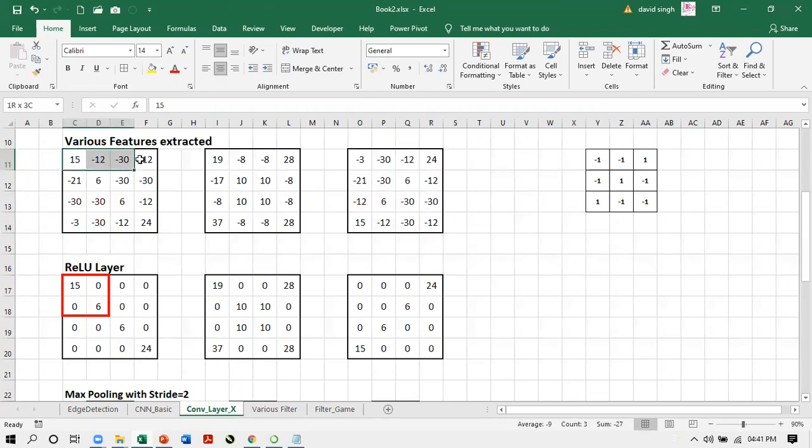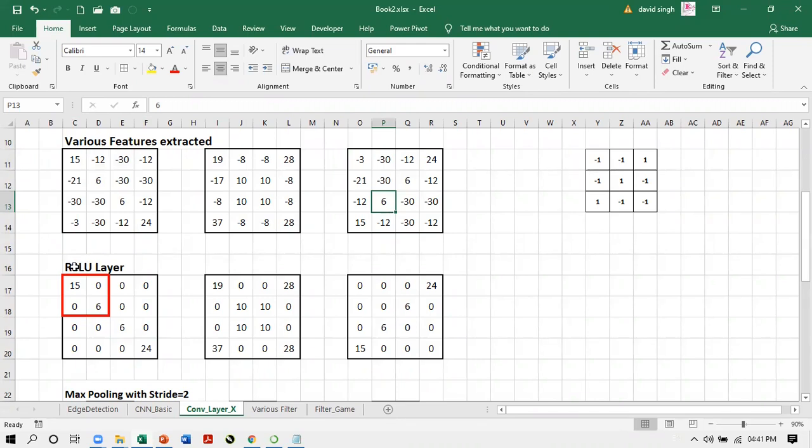One output could be having all the edges in the image, another output could be having all the corners in the image, and the third one could be denoting the various intensities of the pixels in the image. So these 3 pieces of information, edges, corners, and intensities, are taken out, and then these 3 will be fed into the next layer, that is called the ReLU layer, rectified linear unit layer.